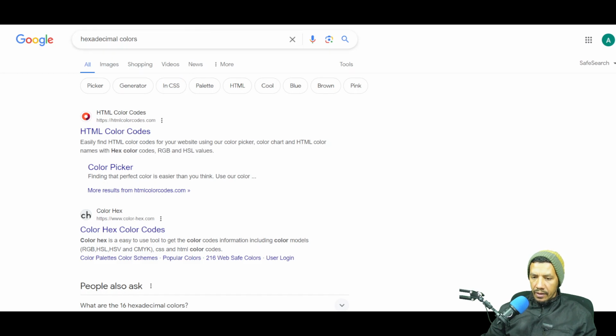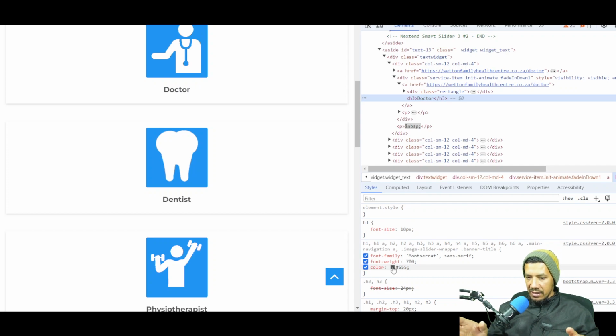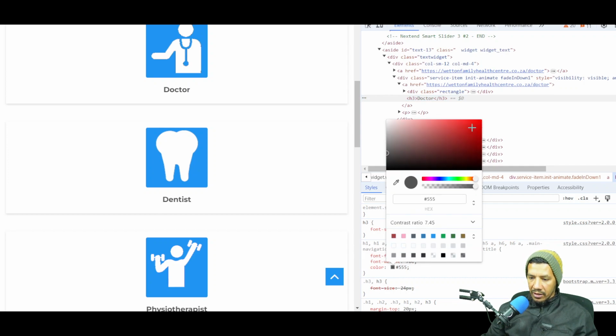So where are we now? We are back at the Veteran Family Health Center. Remember, I'm going to make changes over here, but this is affecting the page that I've downloaded. It doesn't affect the actual server that's hosting the site. So I want to play around with the color. If I choose a red or something over here, you can see what it looks like.